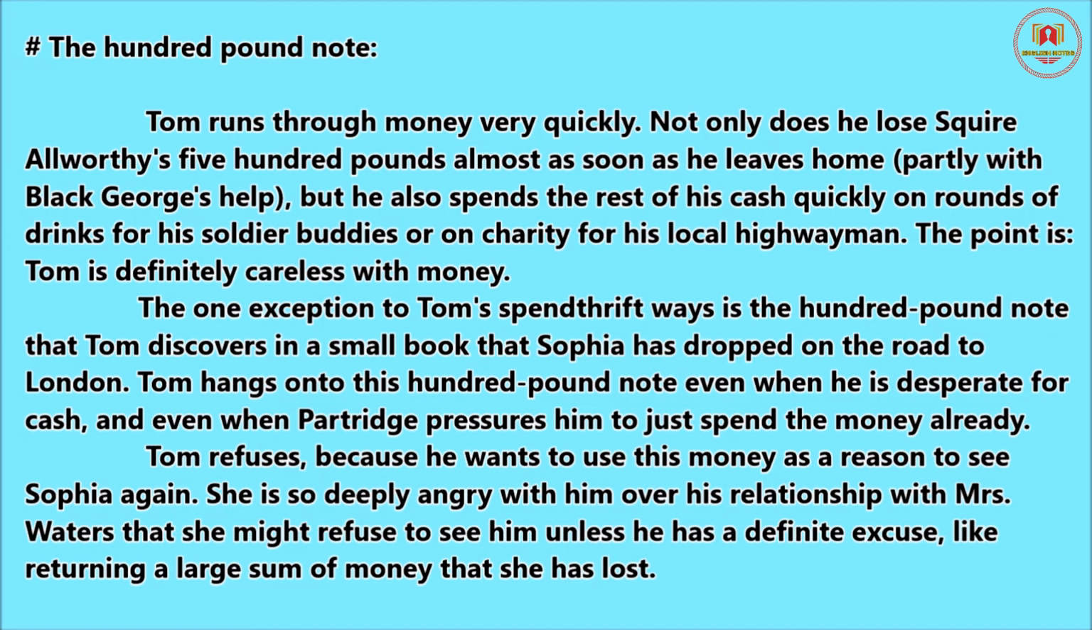to Tom's spendthrift ways is the £100 note that Tom discovers in a small book that Sophia has dropped on the road to London. Tom hangs on to this £100 note even when he is desperate for cash, and even when Partridge pressures him to just spend the money already. Tom refuses because he wants to use this money as a reason to see Sophia again. She is so deeply angry with him over his relationship with Mrs. Waters that she might refuse to see him unless he has a definite excuse, like returning a large sum of money that he has lost.